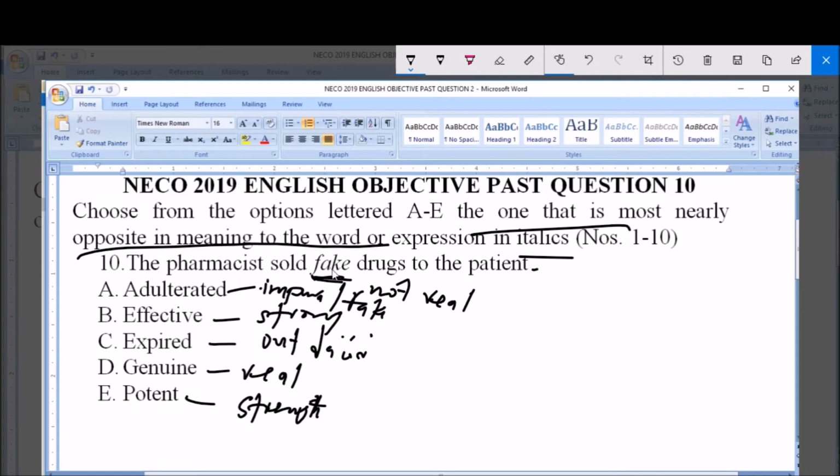So the only word that can actually serve as the opposite of the word fake here is genuine, because we say fake means not real and we have real, so this serves as the opposite. So option D is correct, which is genuine.